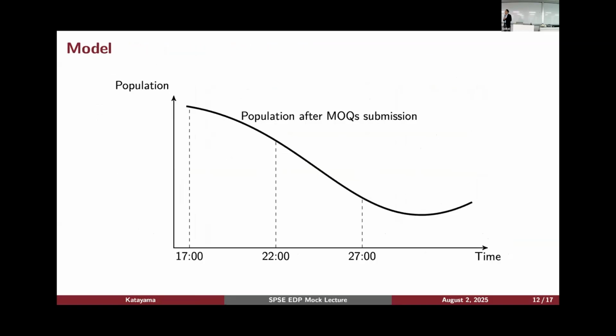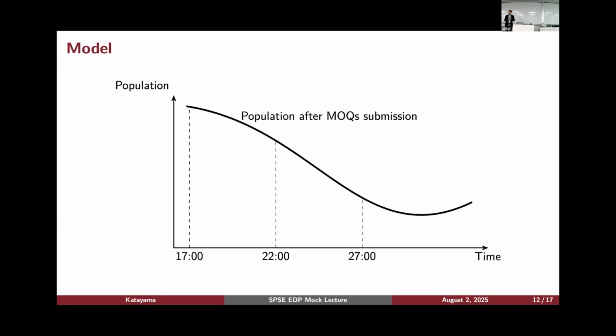The way we estimate overtime is as follows. This is a hypothetical picture, with time on the horizontal axis and population on the vertical axis, the same as before. As we saw, around 5 people start to go home, and you will see some decline in the area population. But this black line is the population dynamics after MOQs are submitted. That's what we observe. That's the data.